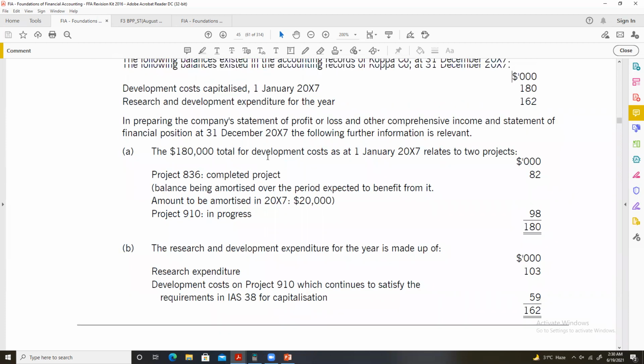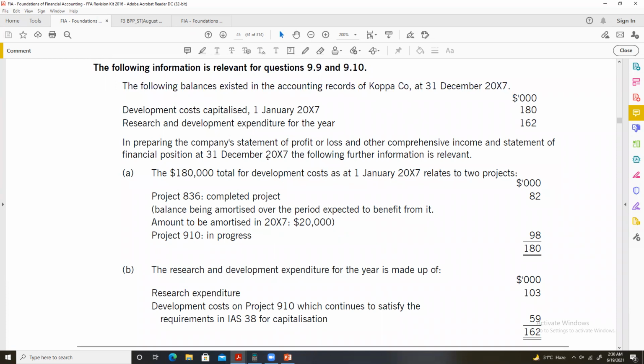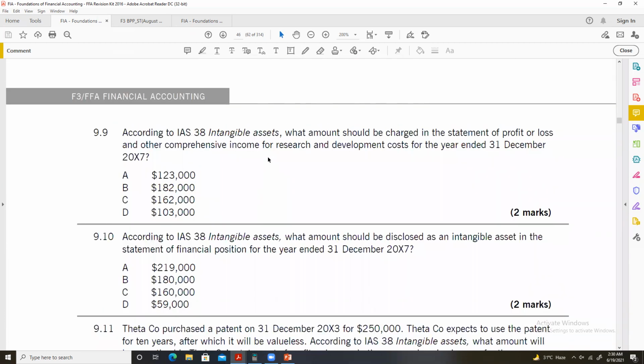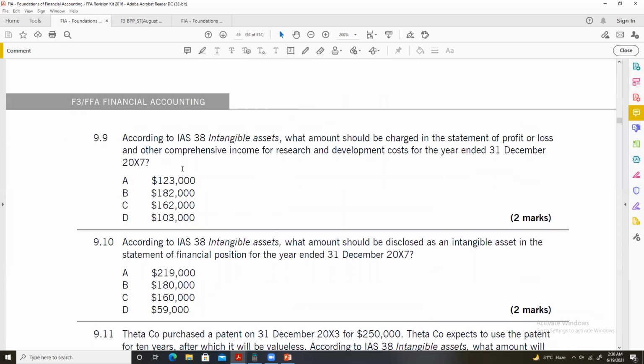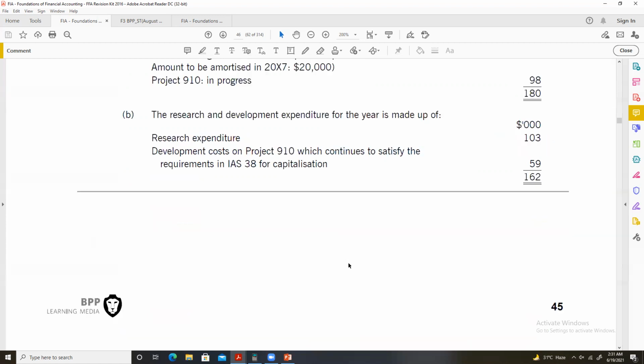So what we need to do in this question, if you see the requirements 9.9 and 9.10: according to IAS 38 intangible assets, what amount should be charged in the statement of profit or loss and other comprehensive income for research and development costs? And what amount should be disclosed as an intangible asset in the statement of financial position?